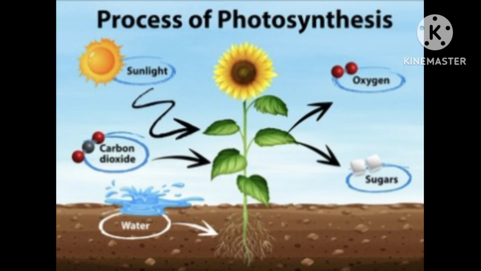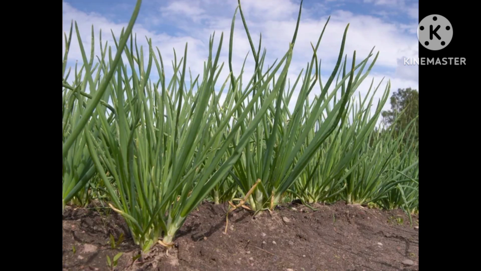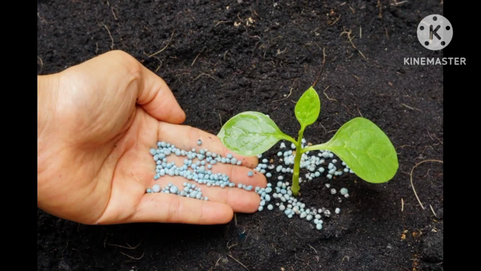Water and minerals are transported to the leaves by the vessels, which run like pipes throughout the root, the stem, the branches, and the leaves. They form a continuous path or passage for the nutrients to reach the leaf. They are called vessels. The leaves have a green pigment called chlorophyll.